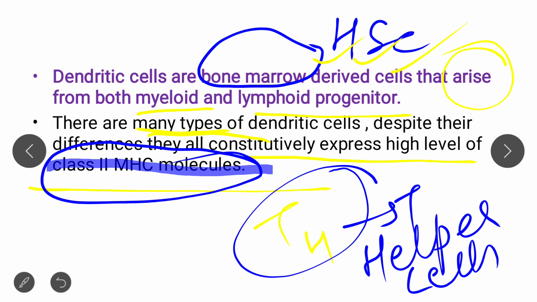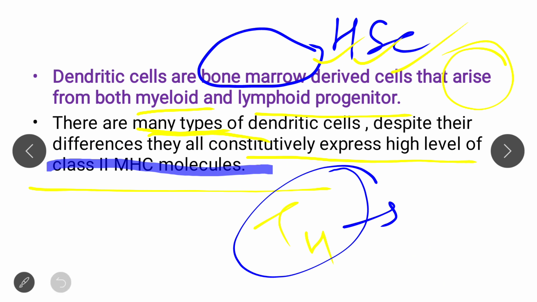First of all, dendritic cells are bone marrow derived cells. Dendritic cells are present in both myeloid as well as lymphoid progenitors. They are antigen presenting cells. They constitutively express a high level of class 2 MHC. What is the meaning of constitutively?